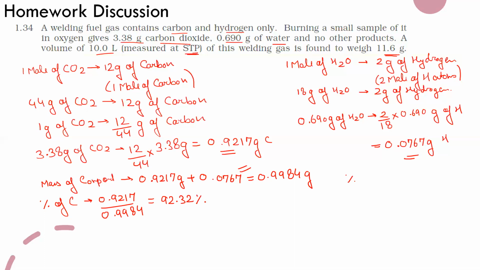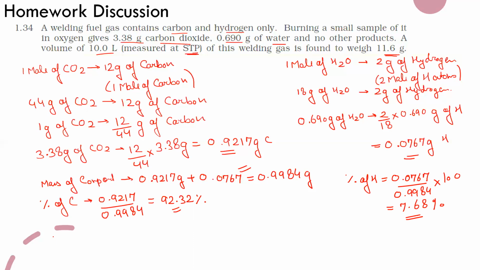Similarly, the percentage of hydrogen in this will be 0.0767, the mass of hydrogen, upon the mass of compound 0.9984, into 100. So this is equal to 7.68%. This is the mass percent of hydrogen, and this is the mass percent of carbon.